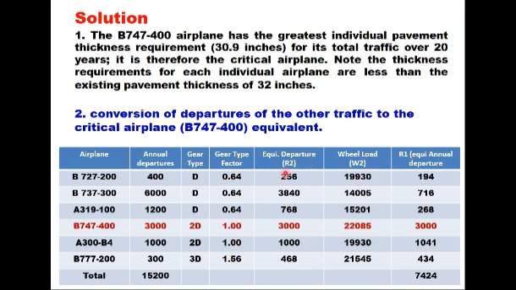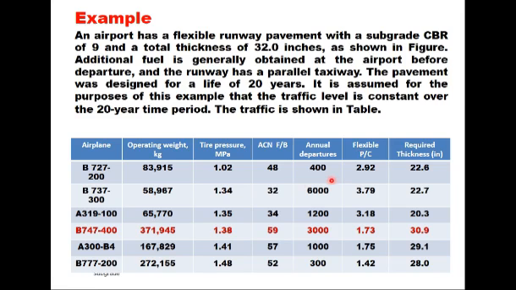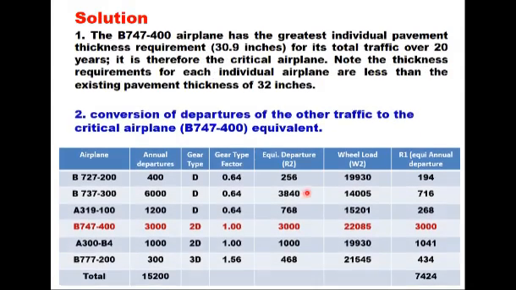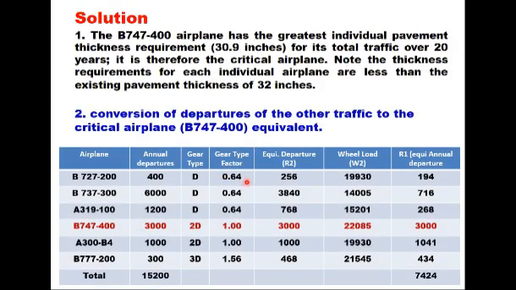Now this is the equivalent departure. Equivalent departures are estimated by multiplying the annual departure by this factor here, 0.64 gear type factor, and that is the wheel load, and you can calculate what is the equivalent annual departure R1 using the equation.